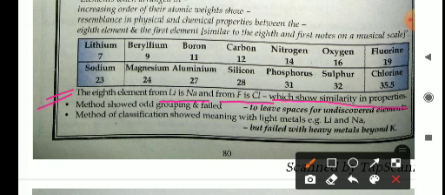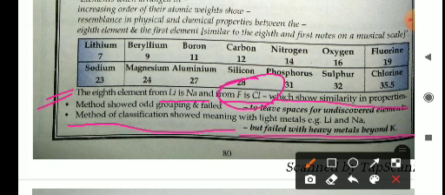The method showed odd grouping and failed. It left no spaces for undiscovered elements, and the method of classification showed meaning with light metals, for example lithium and sodium, but failed with heavy metals beyond K. So the 8 elements from fluorine to chlorine can be arranged, but for undiscovered elements there is no provision, and it is useful for light elements like lithium and sodium, but for heavy metals like potassium it cannot work.